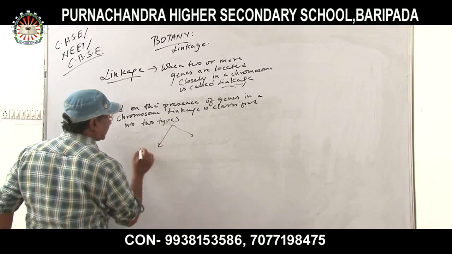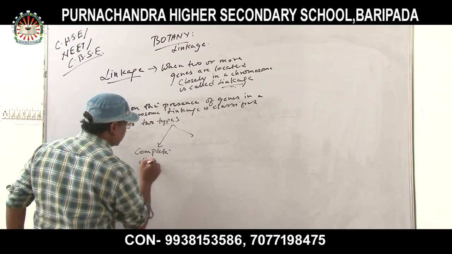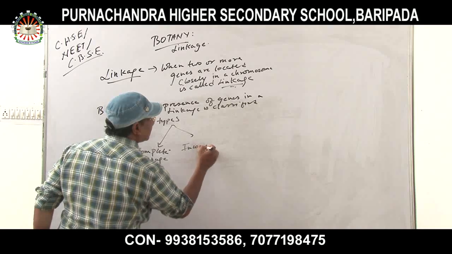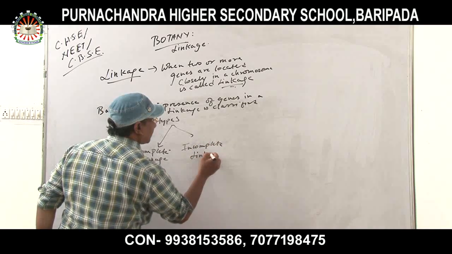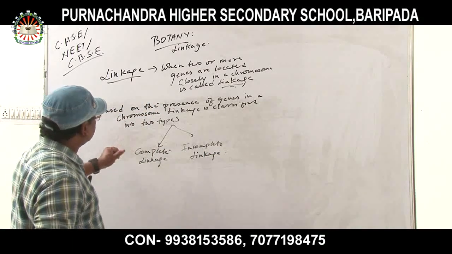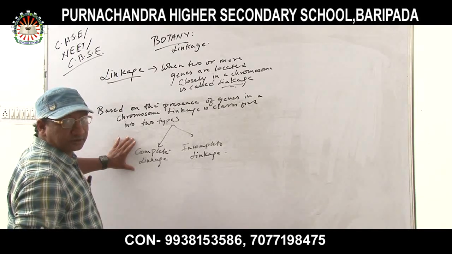First one is complete linkage and another one is incomplete linkage. Now I am explaining complete linkage descriptively.